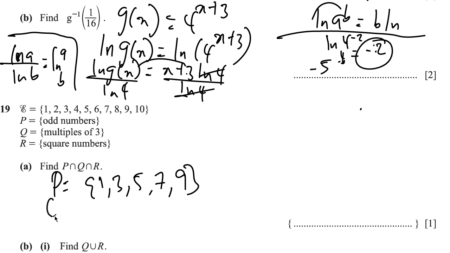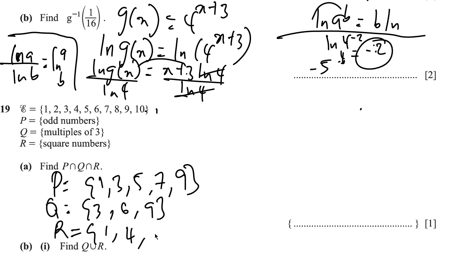And then Q, multiples of 3, starting with 3. We have 3, we have 6, we have 9. That's with respect to the universal set. And then R, we have the square numbers. We have 1, we have 4, we have 9, because they're perfect squares.